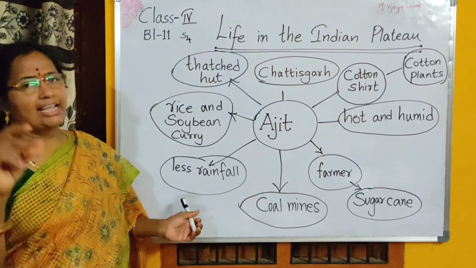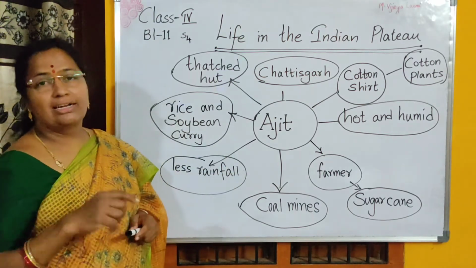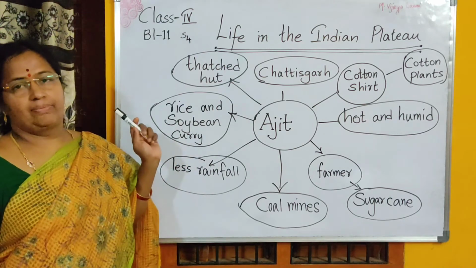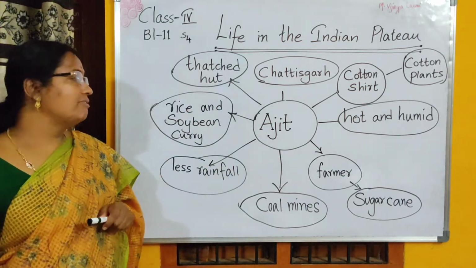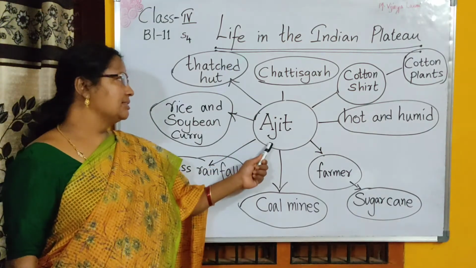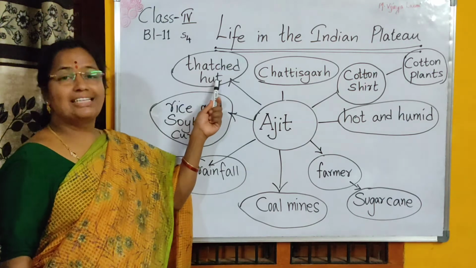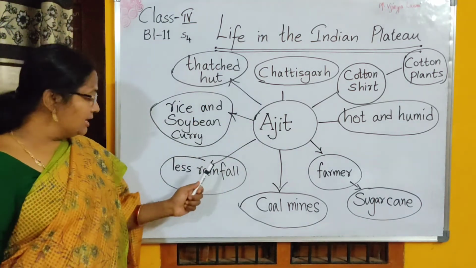This is the problem. Once again, quickly, you are going to draw this word web in your social classwork, students, as it is. Neat work. Have a very good look at it. Ajit lives in Chhattisgarh. Ajit's house is a thatched hut. Ajit eats rice and soybean curry.